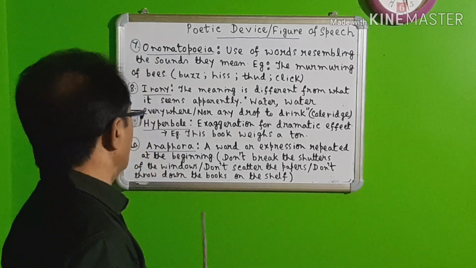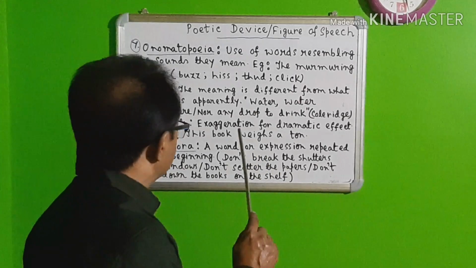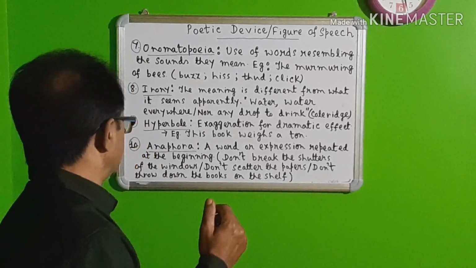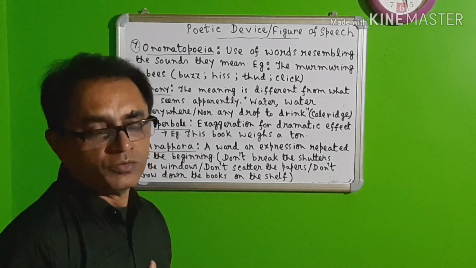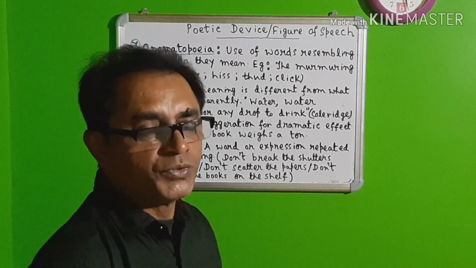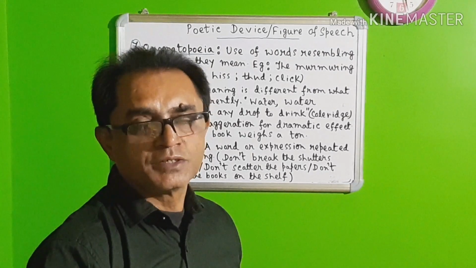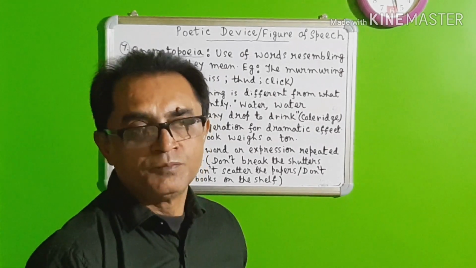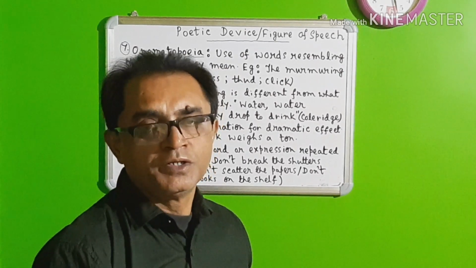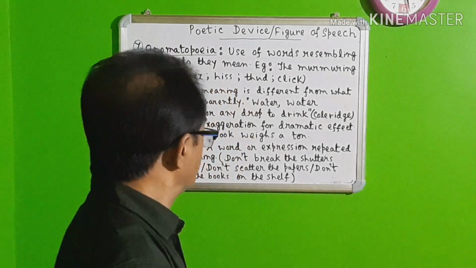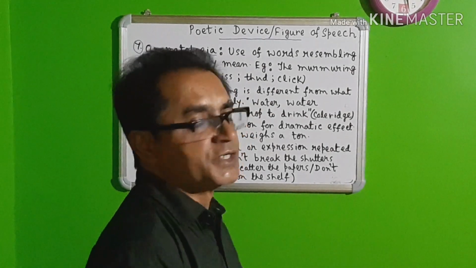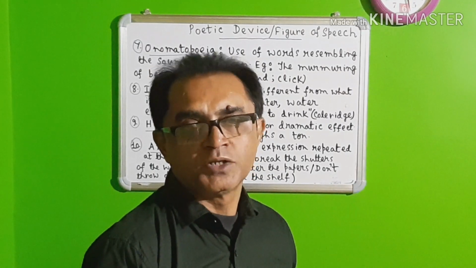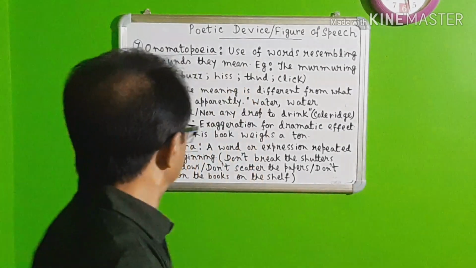Number 9 is hyperbole. Hyperbole is exaggeration of something for dramatic effect. "This book weighs a ton." Now we know that a book cannot weigh a ton. It means that it has so much knowledge, so much information in it, that it weighs a ton. So it is a kind of exaggerating an idea just to have a dramatic effect, and this is called hyperbole.